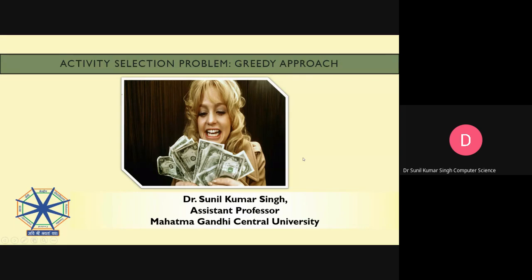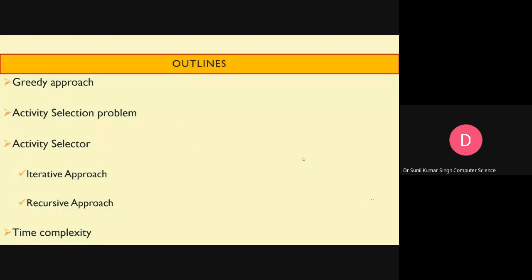You can see the ladies busy collecting money, and how much money she can collect. So the greedy approach is something like this. The outline of today's lecture: the greedy approach, and then the activity selection problem.